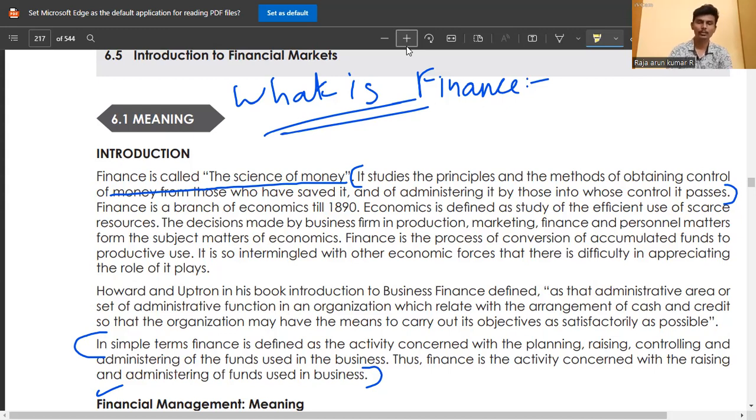So we start with the first question: what is finance? What is finance is asked many times, in short notes also. You write the answer: finance is called the science of money. It studies the principle and the method of obtaining control of the money from those who have saved it, and of administering it by those whose control it passes. Then, in simple terms, finance is defined as an activity concerned with the planning, organizing, controlling, and administrating of the funds used in the business.